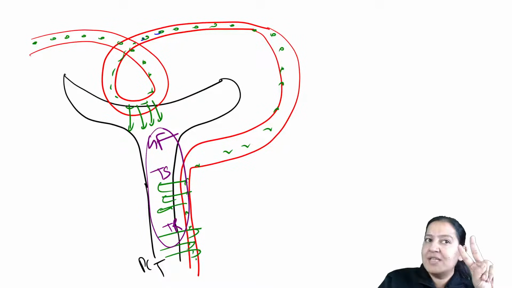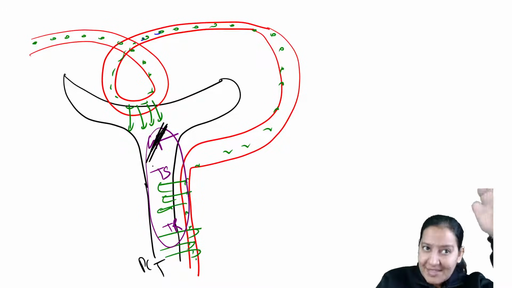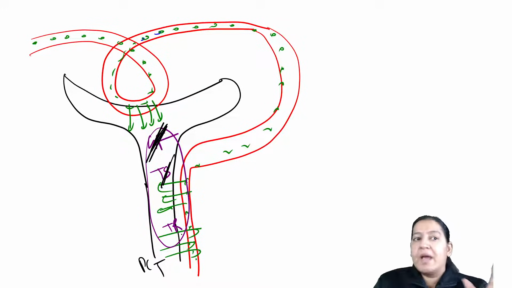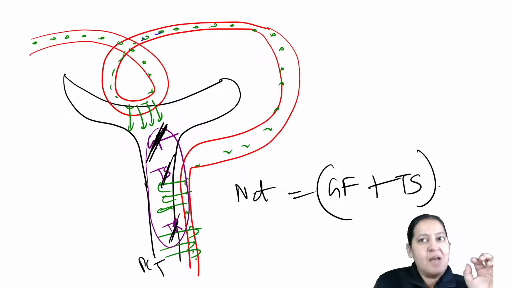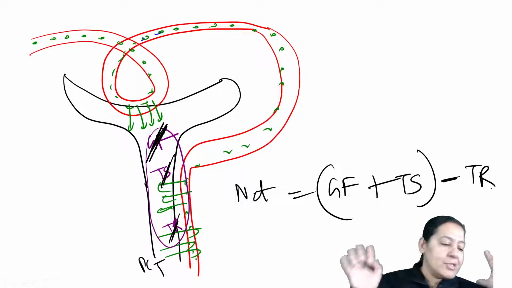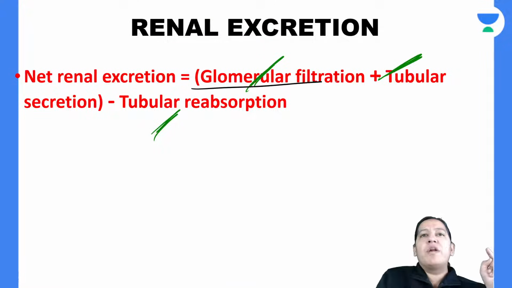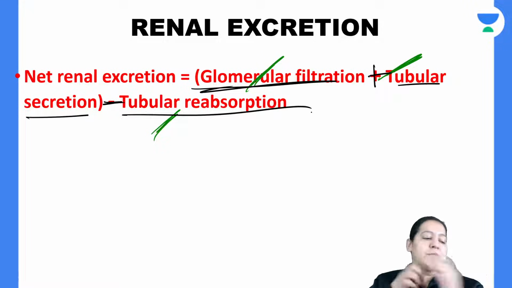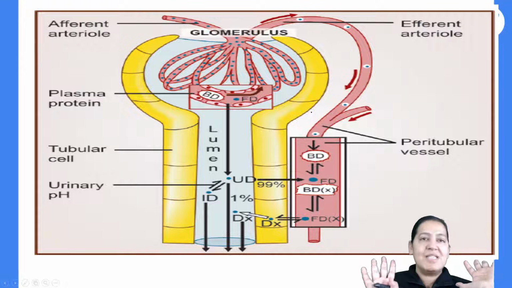So urine with 2 things are coming, and one is leaving. What 2 things are coming? Glomerular filtrate is coming and tubular secretion is coming. But tubular reabsorption is leaving. So what is the formula? The net formula is glomerular filtration plus tubular secretion, the net answer minus tubular reabsorption. So this is the formula I want to explain to you. This is written in front of you. It is glomerular filtration plus tubular secretion minus tubular reabsorption. Do you have any doubt in this? So I will explain all these 3 details one by one.